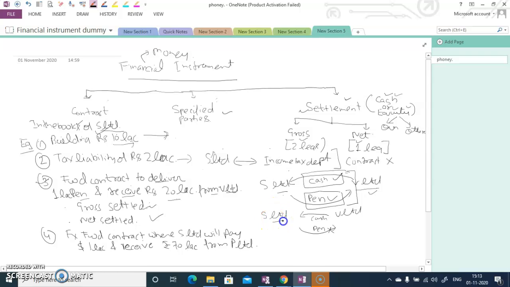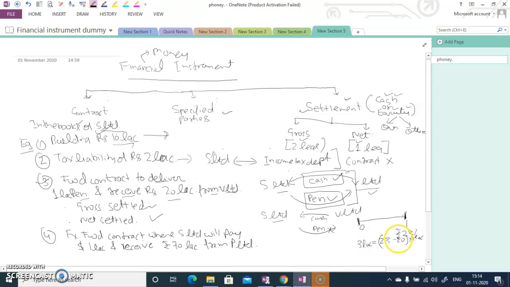So S Limited, if this contract is for 1 year, here I am just preparing the diagram again for better understanding. So here I am standing as S Limited. After the 1 year, say now I have reached the end of the 1 year, and the price of the pen is, say, rupees 23 per pen. So that means I am having a profit of 23 minus 20 into 1 lakh. So that is 3 lakh. 3 lakh I will be receiving.